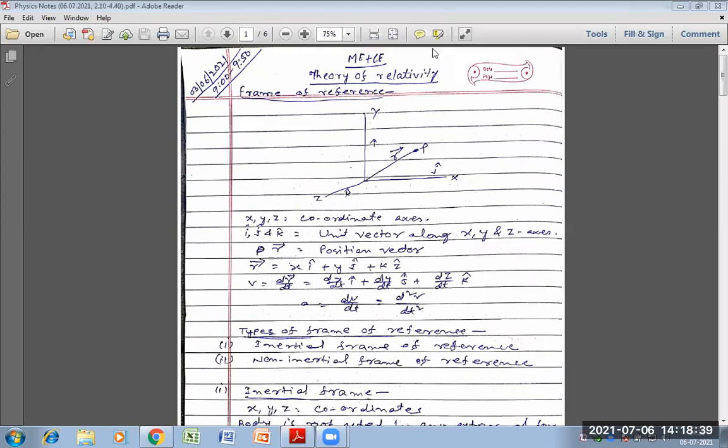Suppose a particle is placed at this point P. So the position of the particle in 2 or 3 mutual perpendicular space is called frame of reference. According to this figure, here x, y, z are the coordinate axes.